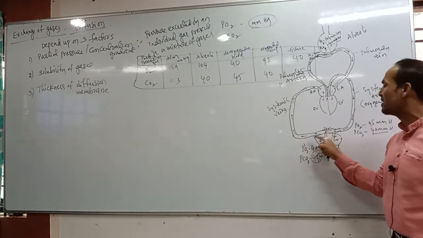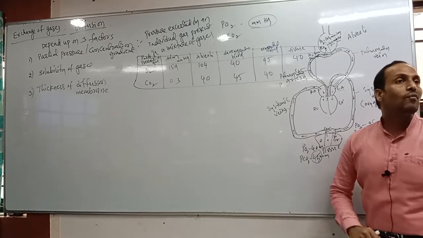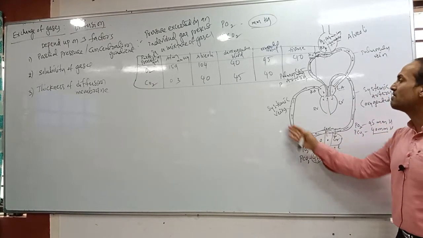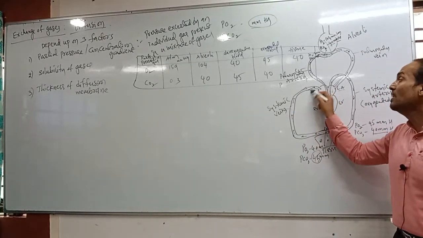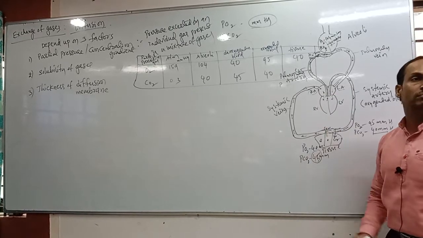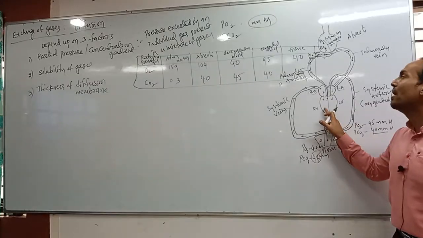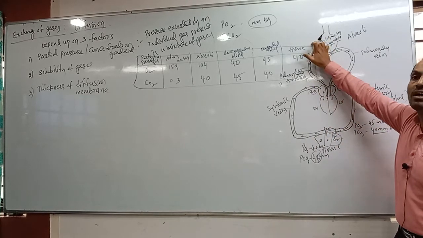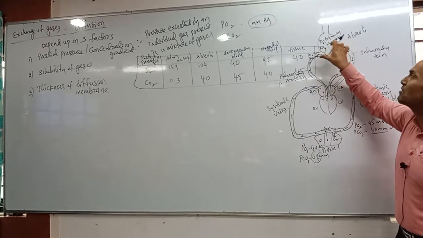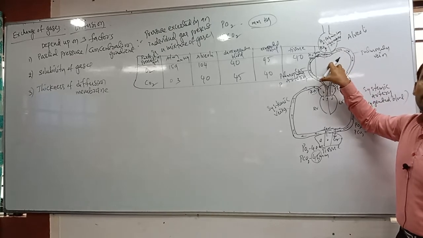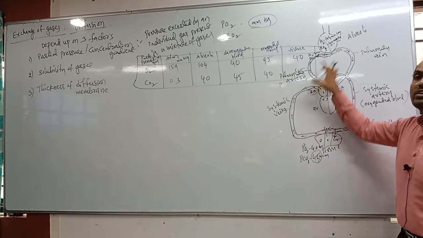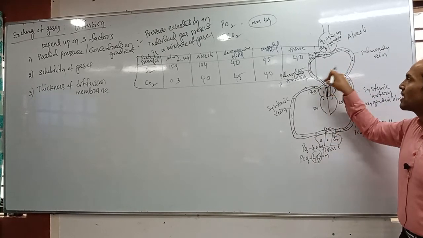Our carbon dioxide containing blood is collected by the systemic veins, and these systemic veins completely open into which auricle? Right auricle or right atrium. Like this, from the right auricle to right ventricle, then it will go to which one? Yes, the lungs, where it gets purified. Like this the circulation is going on. In this, two circulations are going on.